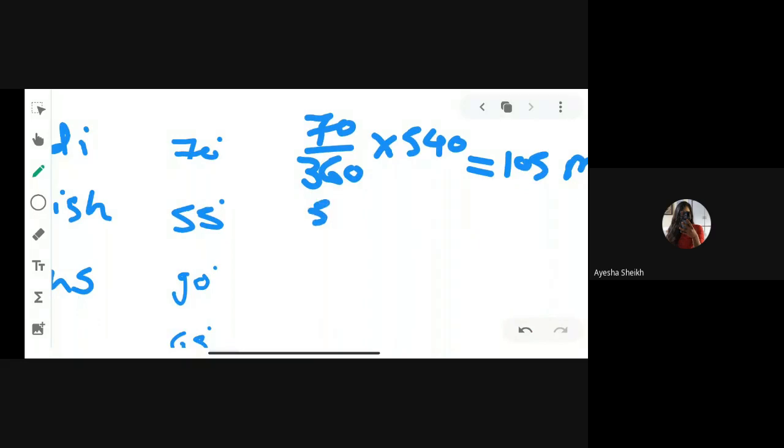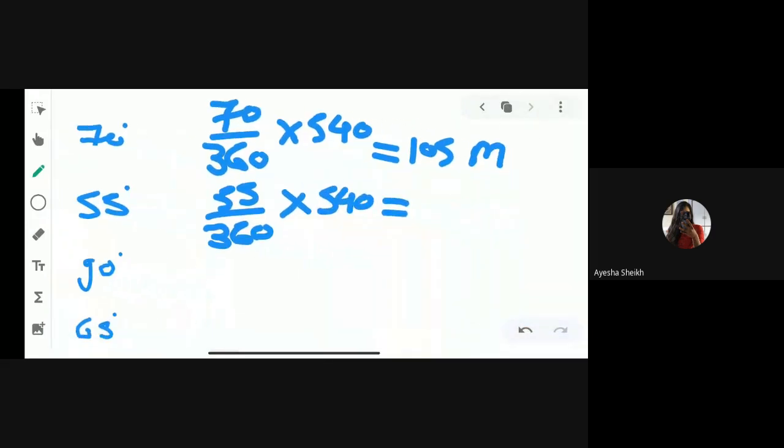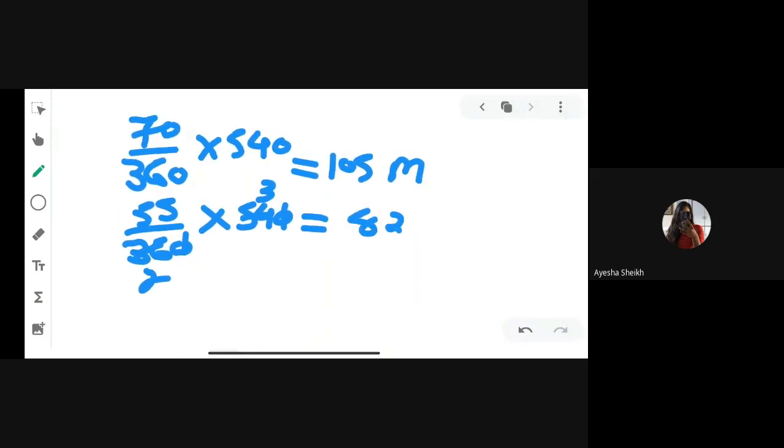Then the second one, English: we have 55 degree out of 360 degree into 540 total marks. The 0 will be cut, 18 twos, 18 threes. Now 55 threes are 165, divide by 2, we get 82.5 marks.